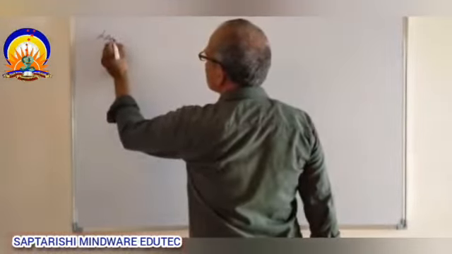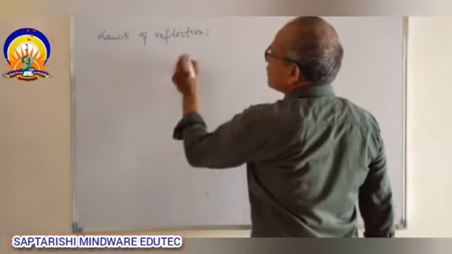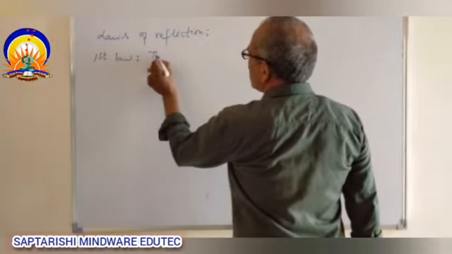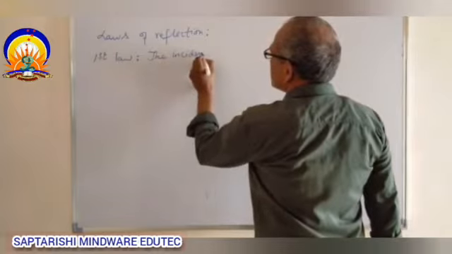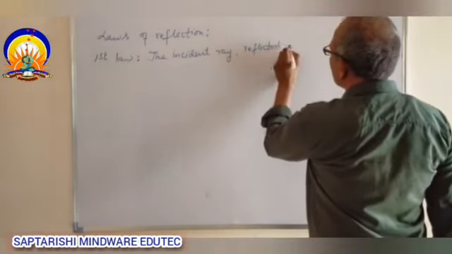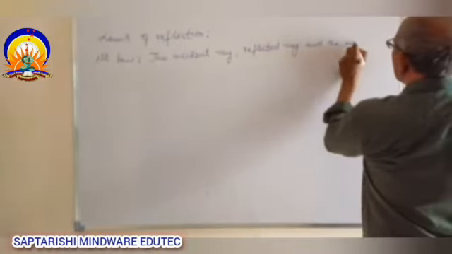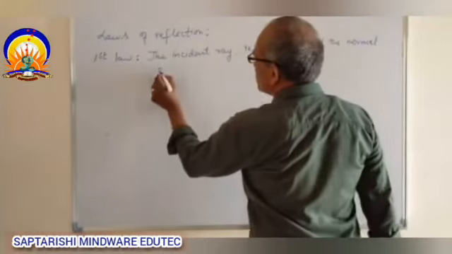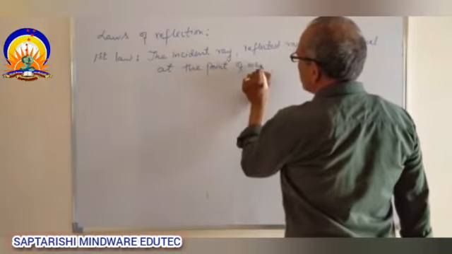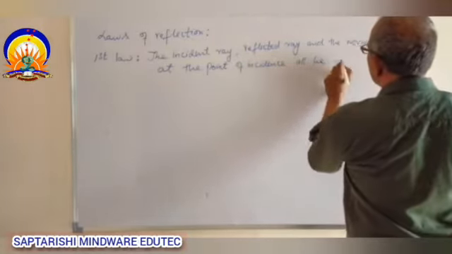The first law says the incident ray, reflected ray, and the normal ray at the point of incidence all lie in the same plane.